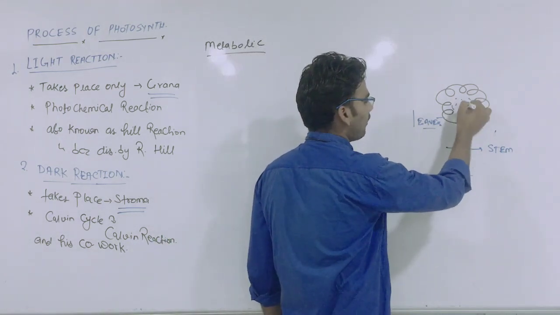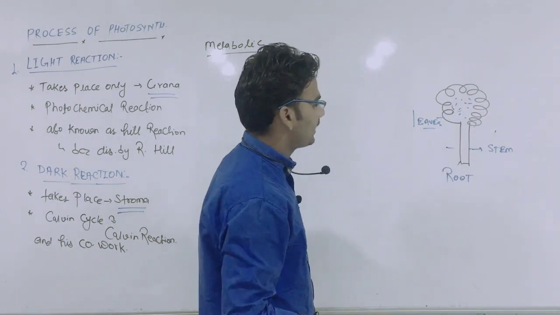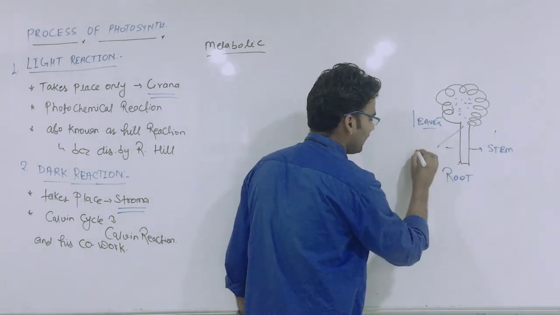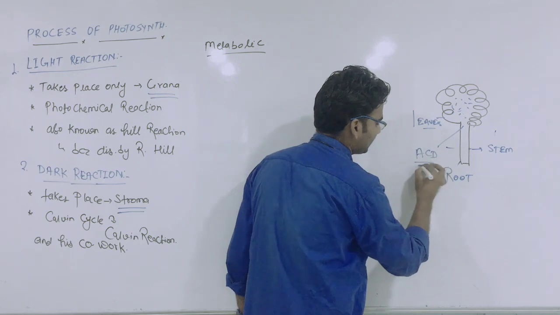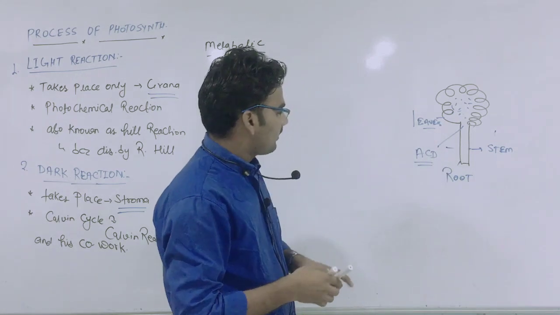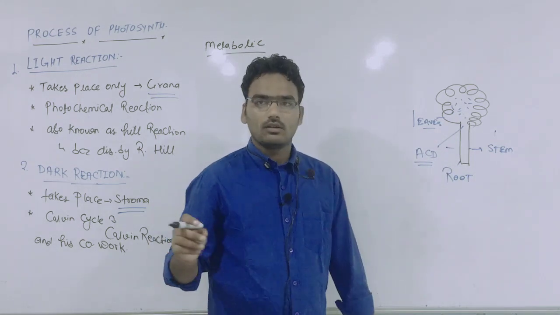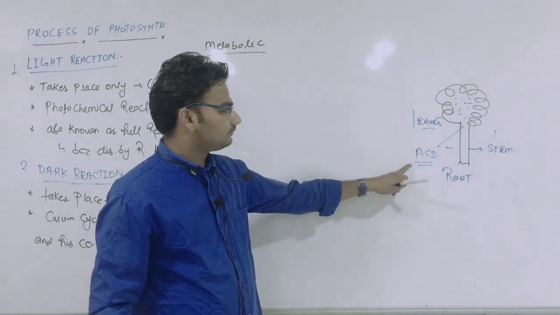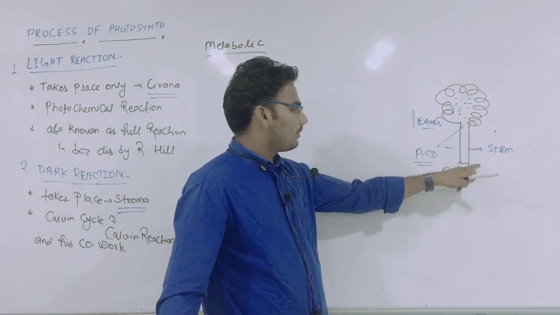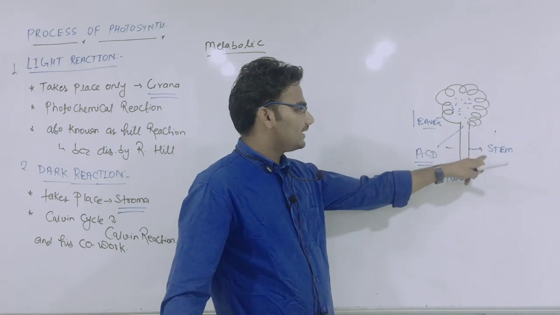This is a tissue form, meristematic tissue, with active cell division. Active cell division means active cell division at the base of stem and root, between the base of leaves and stem.